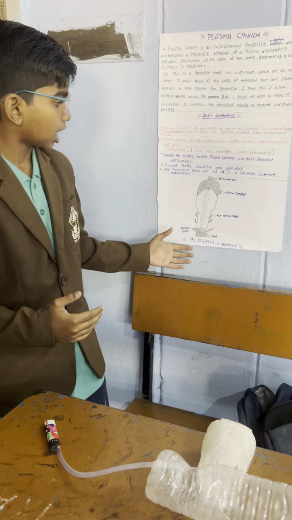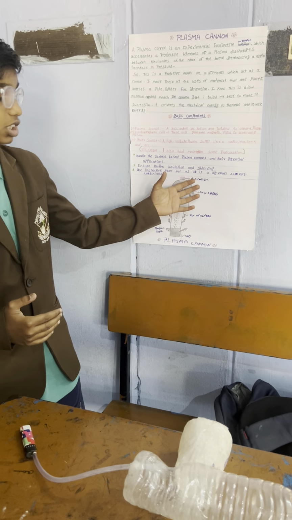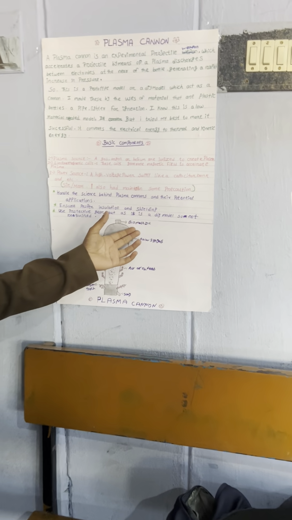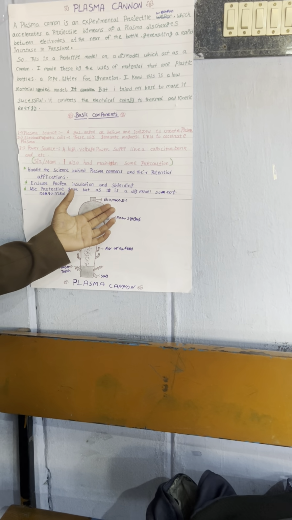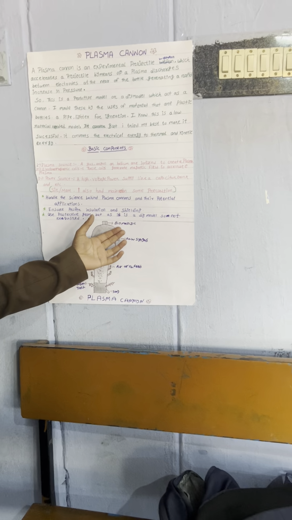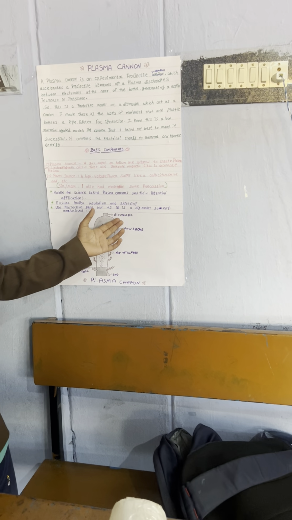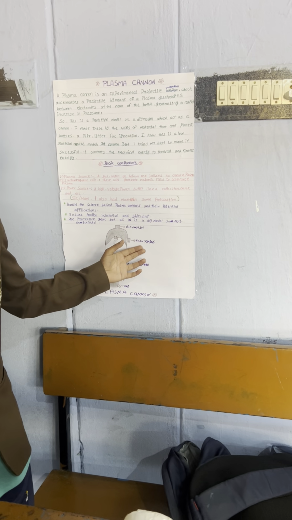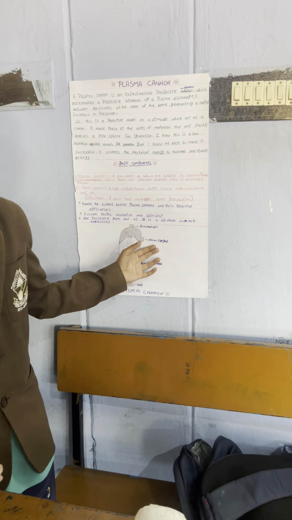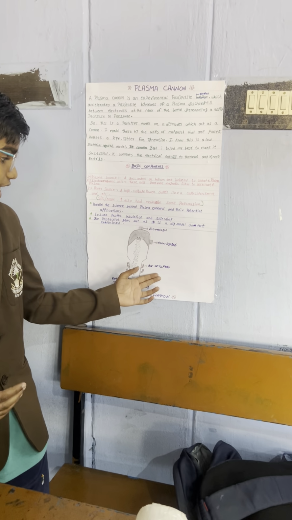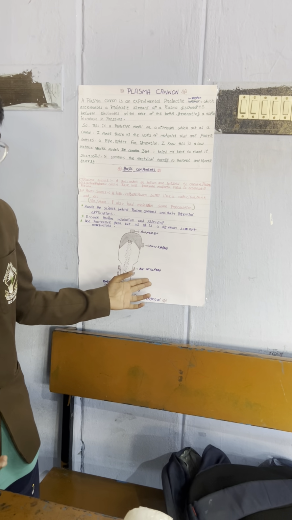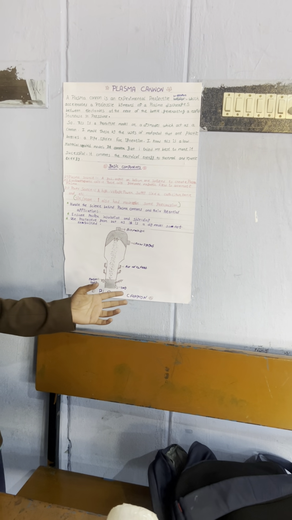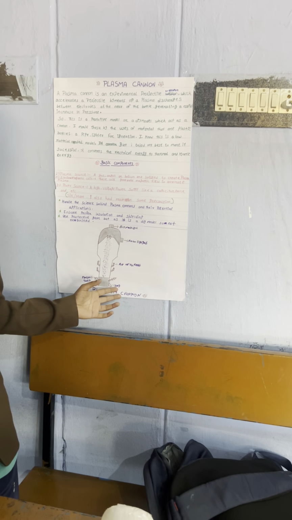Next comes the diagram. This is biomass, which is the fuel which excretes zero waste. Next, raw syngas, the gas which is compressed or heated up and forms plasma. Next, air or oxygen feed, the path from which oxygen or air is fed inside the project.